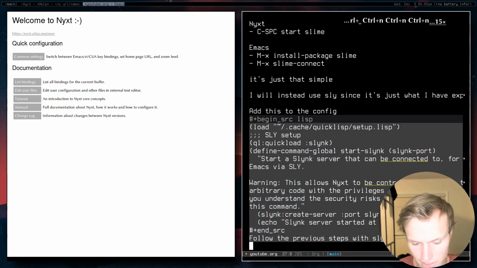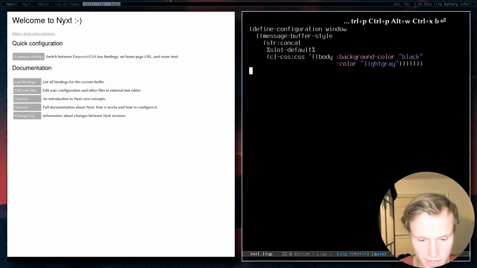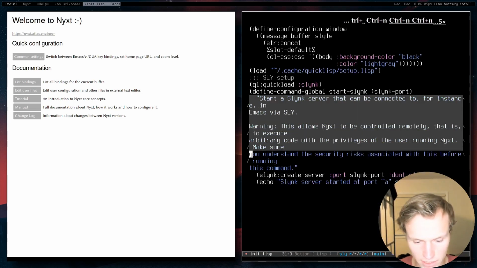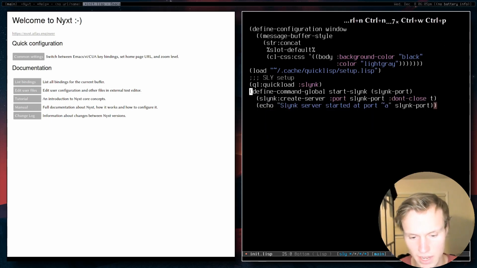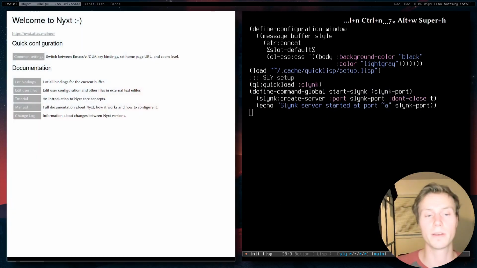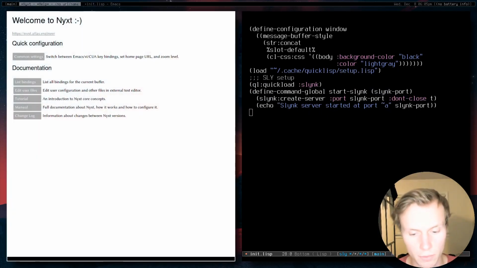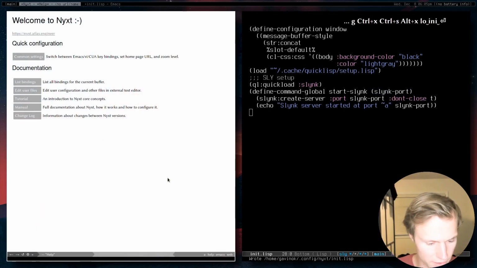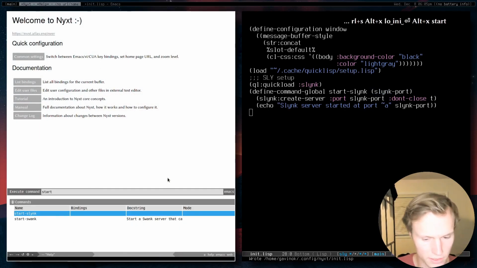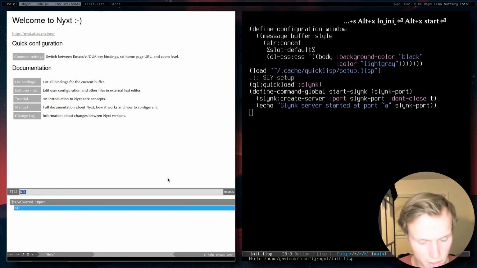And so I can just copy this configuration right here. In fact, I can just cut all that part out. And so if I just go ahead and load this in, this will basically set up a Sly REPL that will interface with Nyxt. Load init file, start Swank, and then let's start it on 1984.